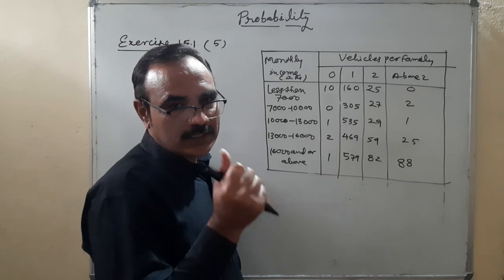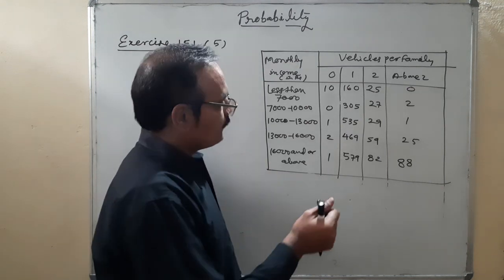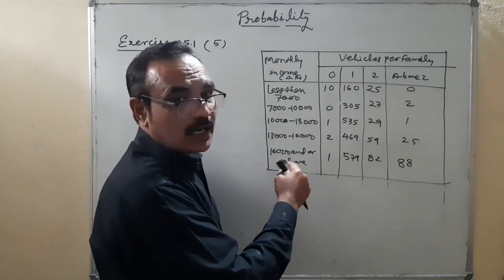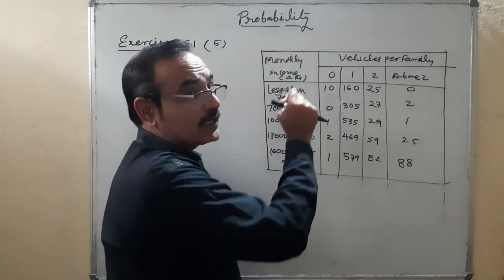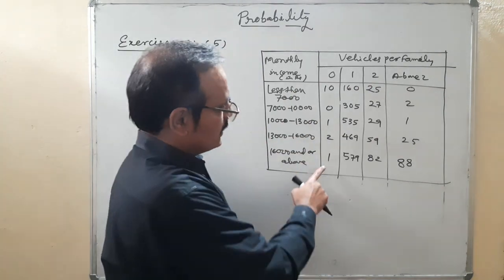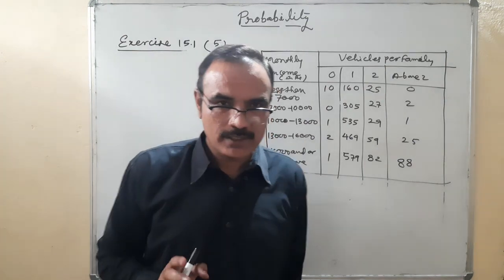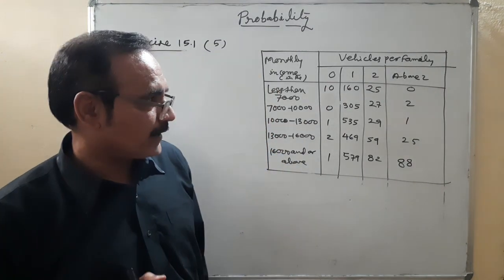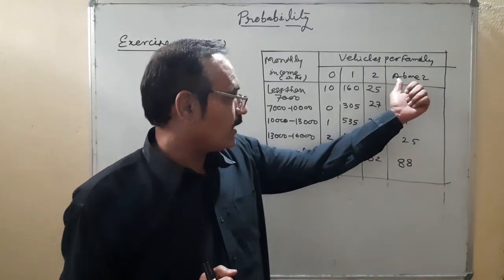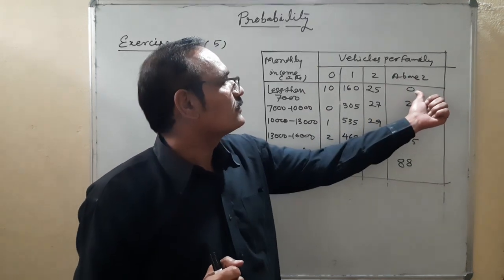That means in a locality, there's one family which has an income of 16,000 or more than 16,000, and they are not having a single vehicle. There's one family. Is it okay? So that is the procedure of reading the table, like above to zero.